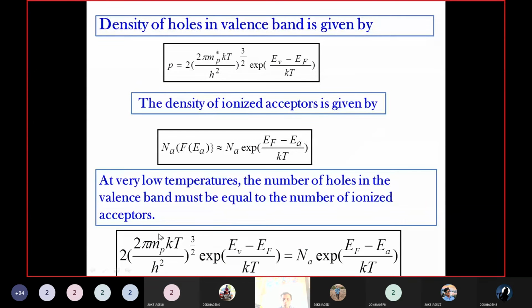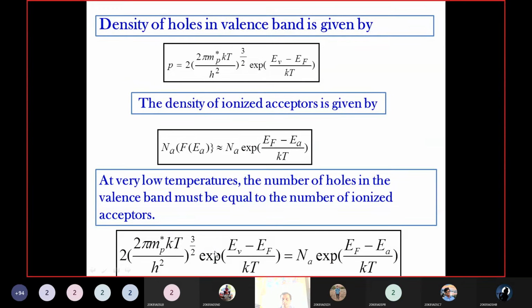We know the formula: log of a into b is log a plus log b. Similarly here also. If you simplify, this is log of this total term plus log of the exponential term. Log and exponential cancel, leaving simply EV minus EF by KT.